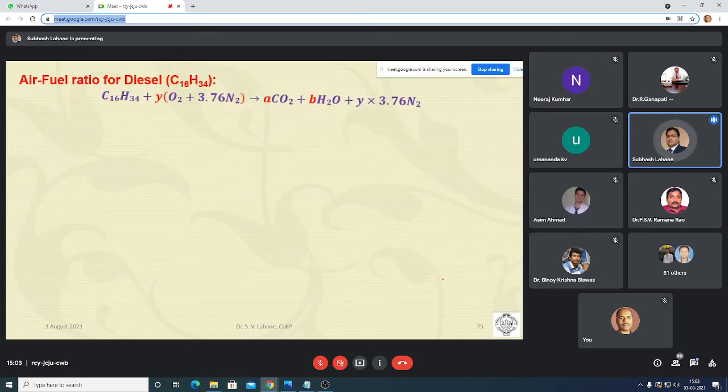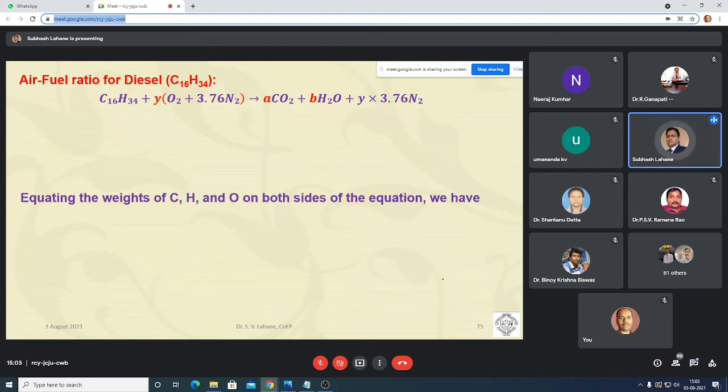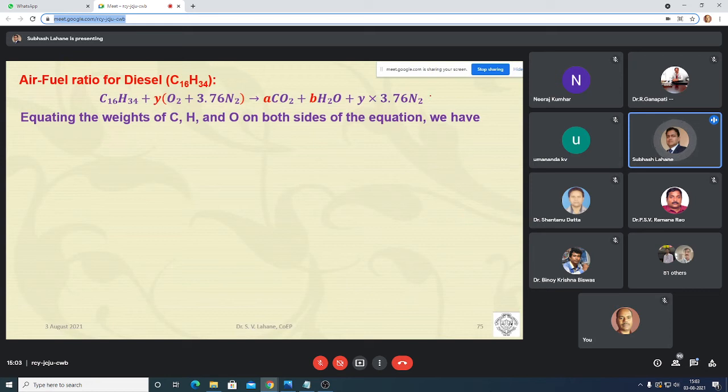Now our interest is in diesel. So C16H34 when it reacts with Y amount of air, it will form A amount of CO2, B amount of H2O, and Y into 3.76 nitrogen will go as it is to the product side. So equate the carbon weightage: this side 16, this side A, so A is equal to 16, the first constant. Then equate the hydrogen: this side 34, this side 2B, so B is 17.